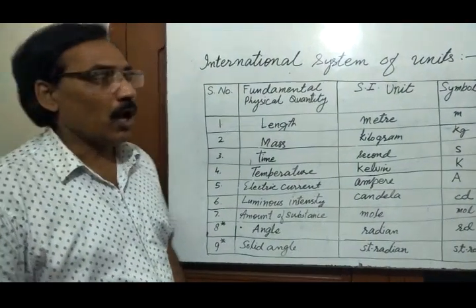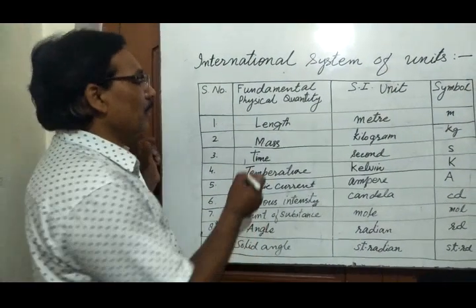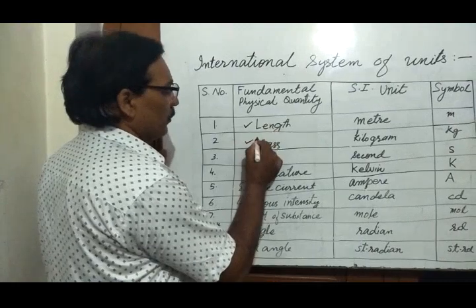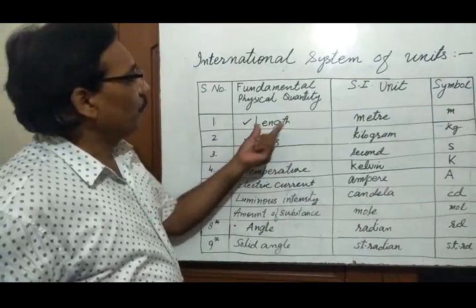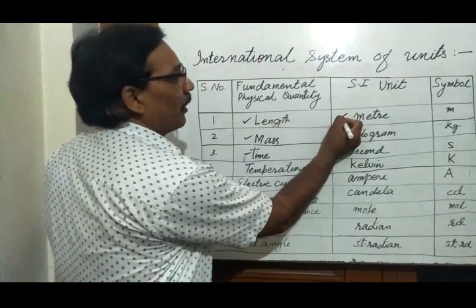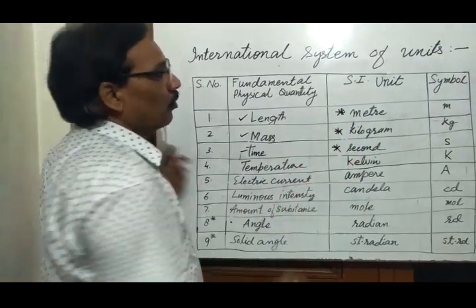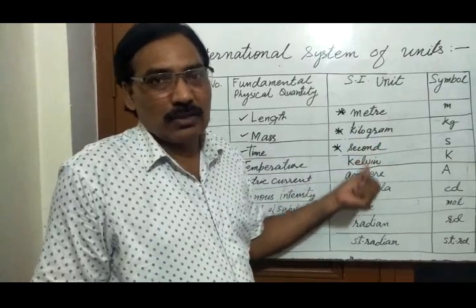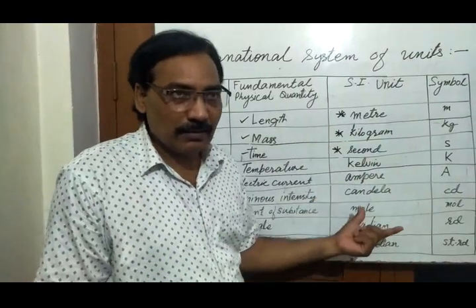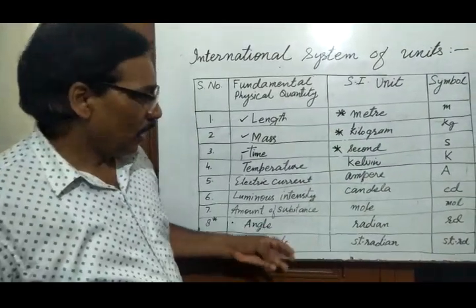Clear? Now, in class 9, we will define these three: the SI unit of length, that is meter, kilogram, and second. We will define what is 1 meter, what is 1 kilogram, what is 1 second, one by one.